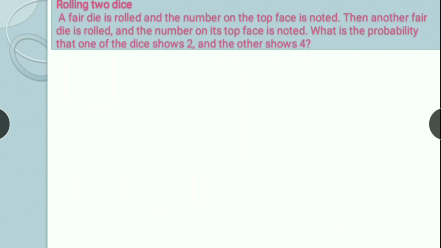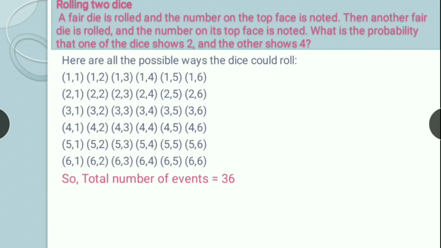Let's see another example. We have the same experiment, that 2 dice are being rolled and the number on the top face is noted. So we'll have the same total number of outcomes, which is 36. Here what we have to find out is the probability that one of the dice shows 2 and the other shows 4. So one number on one dice should be 2, on the other dice it should be 4.